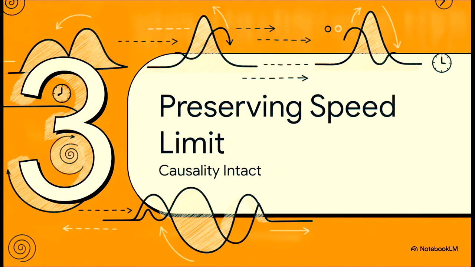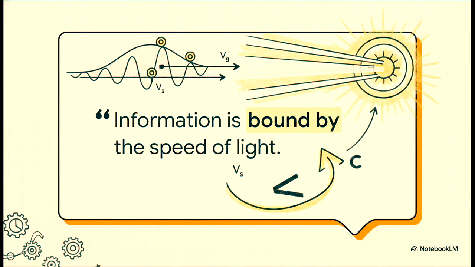Section 3, preserving the speed limit. Sure, the peak arrived early, but does that actually mean information traveled faster than light? Let's dig into the math that proves causality is still perfectly intact. This inequality right here, you want to etch this into your brain. Signal velocity, v sub s, must absolutely always be less than or equal to the speed of light, c.